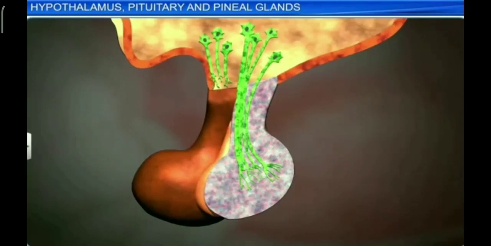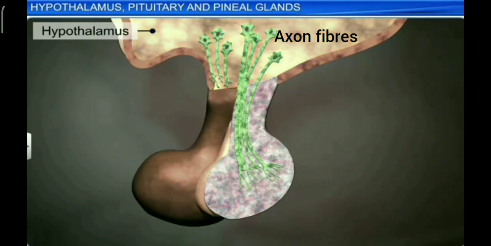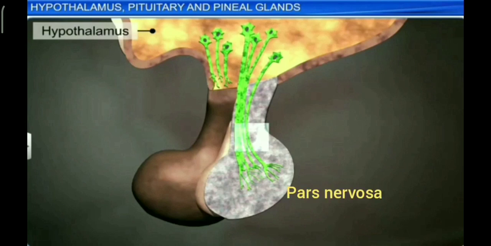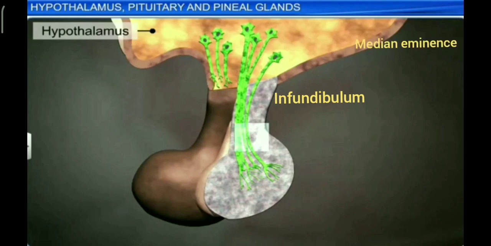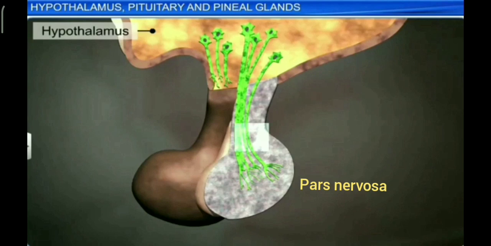Neurohypophysis. Neurohypophysis is connected directly to the hypothalamus by axon fibers. Adenohypophysis and intermediate lobes are connected to the hypothalamus through the hypophyseal portal system. Neurohypophysis is differentiated into three parts, that is pars nervosa, infundibulum, and median eminence. The pars nervosa acts as a storage area for the secretion of the hypothalamus.